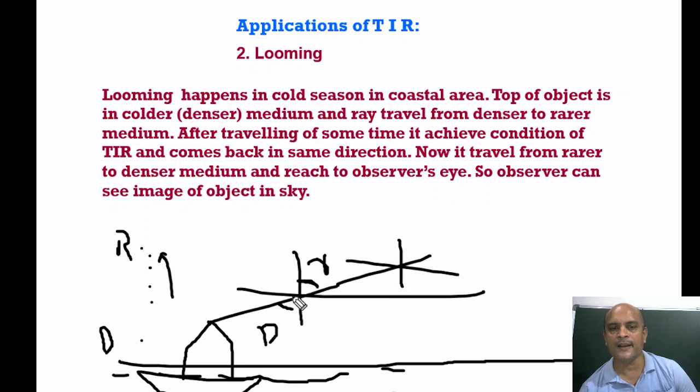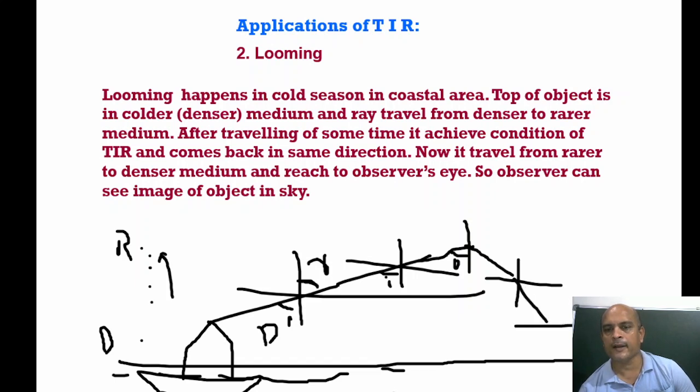After some time, when this angle of incidence is greater than the critical angle, the ray comes back into the same medium. It reflects back, or now it is going from rarer to denser medium, so it bends toward the normal. So if someone is lying in another ship, that person sees the ship's rays as if they are coming from somewhere here, so the ship is lying in the space.